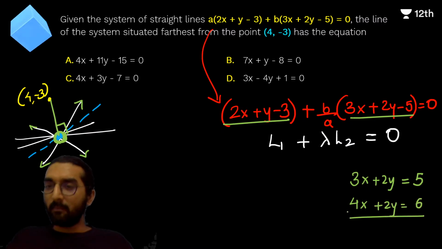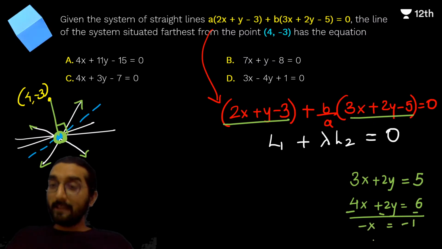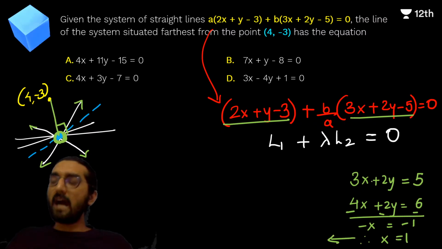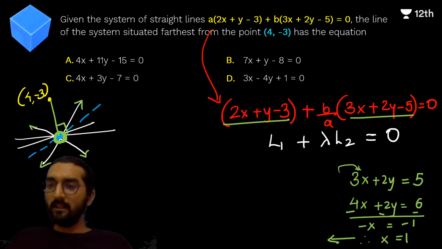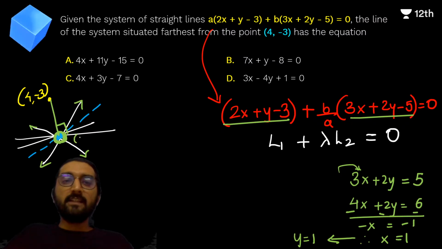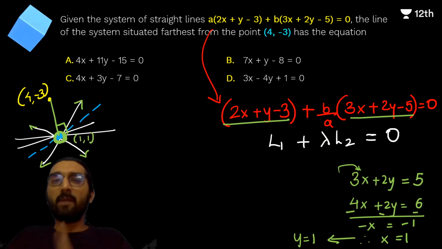Now subtract them. When we subtract them, you get minus x as minus 1. Therefore, you get x as 1. Right, once you get the value of x as 1, plug it into this equation: 3 into 1 is 3 plus 2y is 5, solve that, you get y as 1. Now this intersection point is 1 comma 1, right?